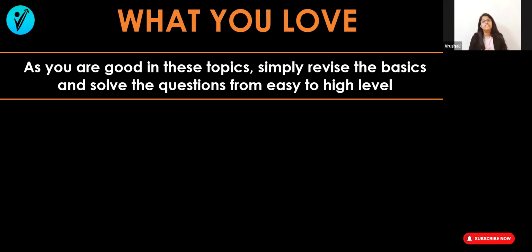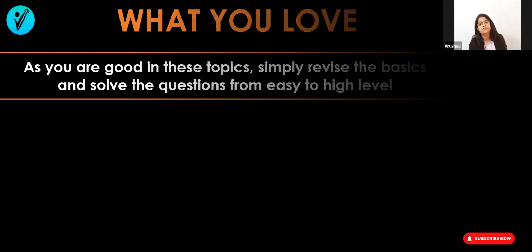So you simply have to revise the basic things again, and then solve the questions from easy to high level. Don't start with high level directly even though it's your favorite topic. Still, start from the easy level and solve all types of questions from easy to high level for all the topics which you love. This is your first list.